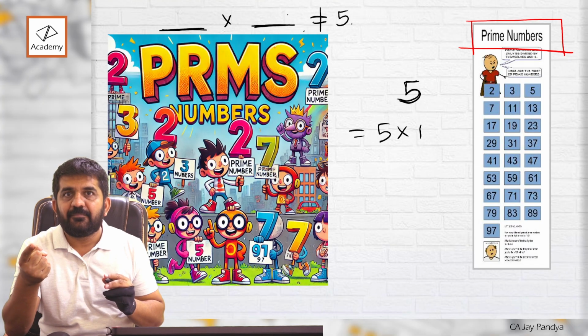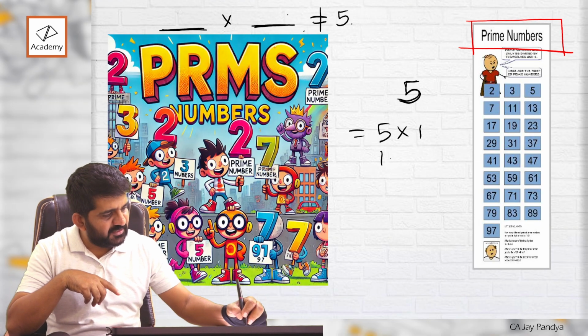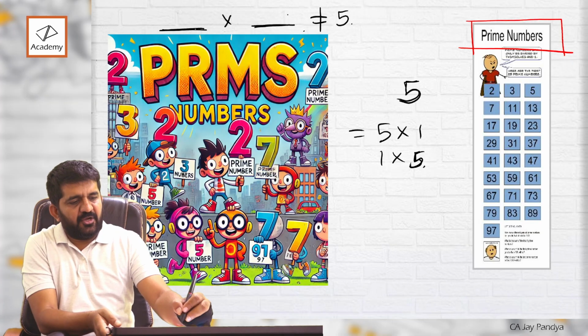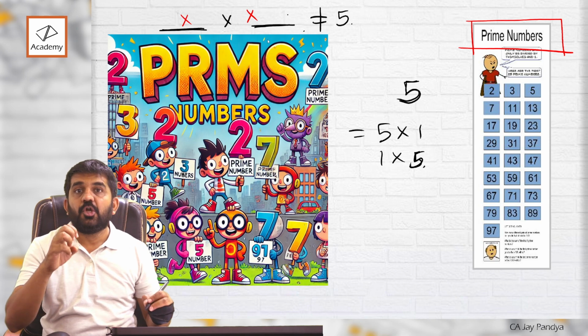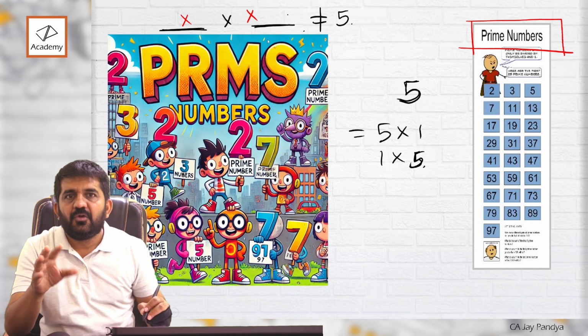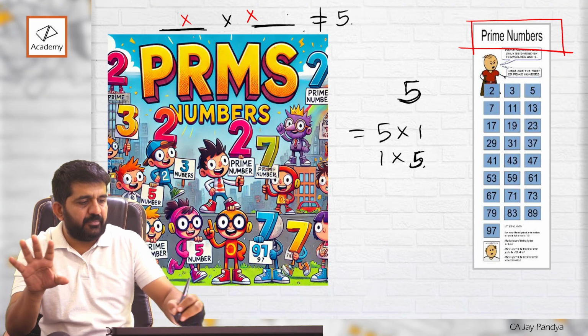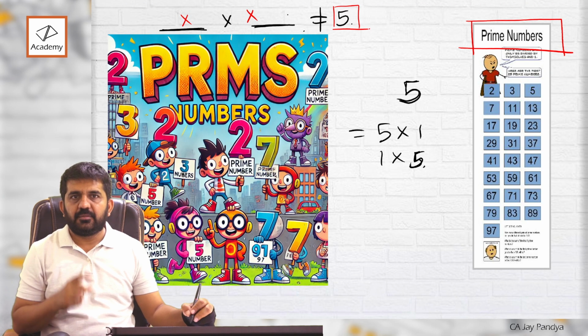Except that, which multiplication will be equal to 5? You cannot find any number over here, right? Try out. 2 2s are, 2 3s are, 3 2s are, 4 1s are, right? You cannot write down any numbers over here. Then 5 is a prime number, right?